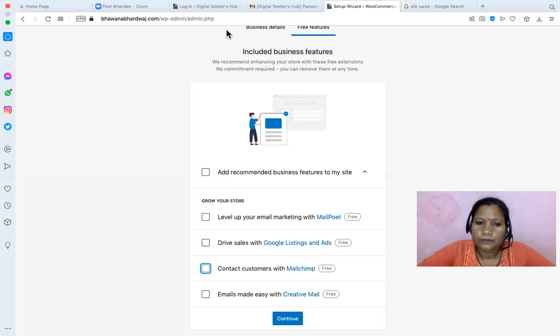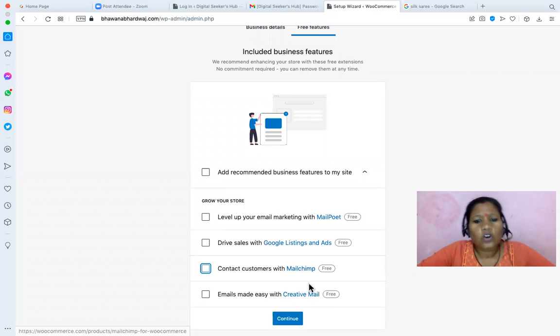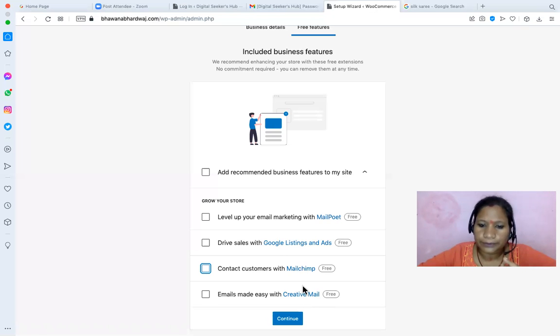What is the difference between the last two? Connect customers with Mailchimp, emails made easy with Creative Mail. What are all these differences? Email, MailPoet, MailChimp, Creative Mail, these are all email marketing tools. Same. Right, yes, you can use one of them, and they are giving it to you free of cost. Right now I'm not using an email marketing tool. MailChimp is also fine, or ConvertKit. These days I'm trying ConvertKit for one of my clients, and it is very smooth. If time allows, I will also introduce you to ConvertKit. Here we can click on continue.